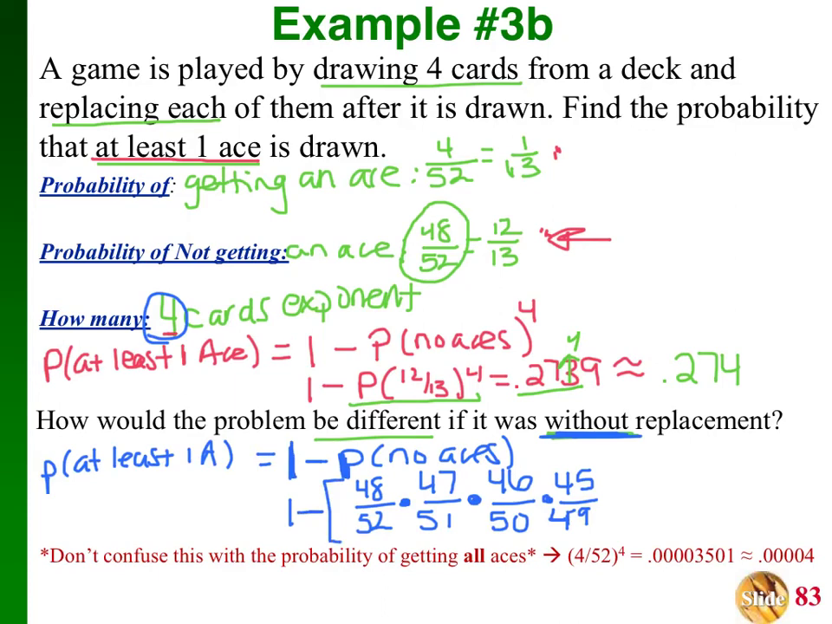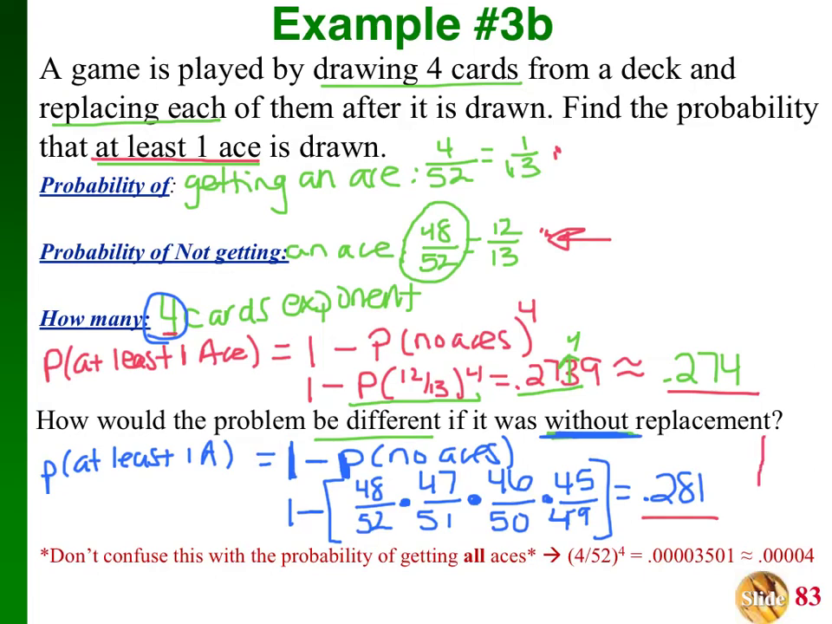So I would put that all into your calculator, and when you do that, you get 0.281, which, as you can see, 0.274 and 0.281 are extremely close. So we can tell that without replacement and with replacement really doesn't make much of a difference for this specific problem.